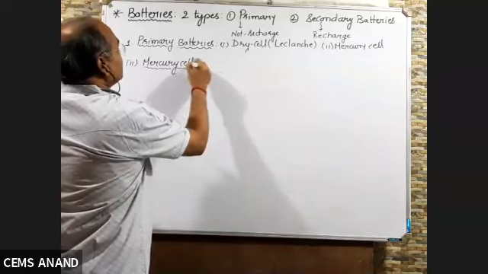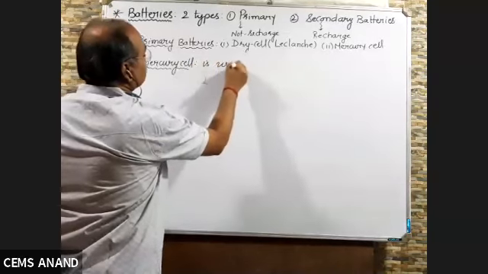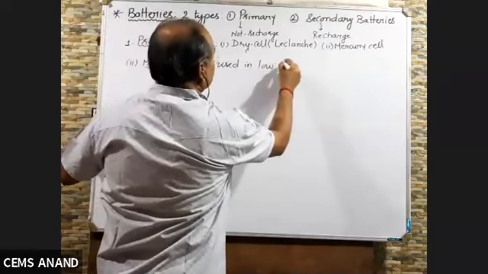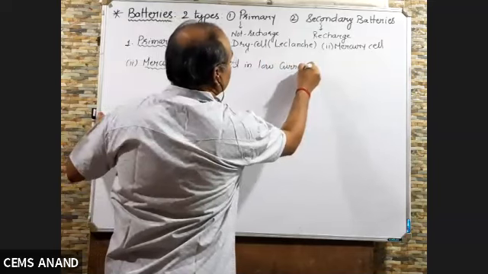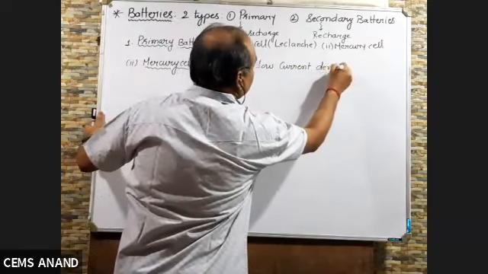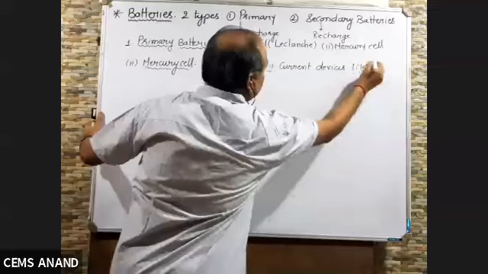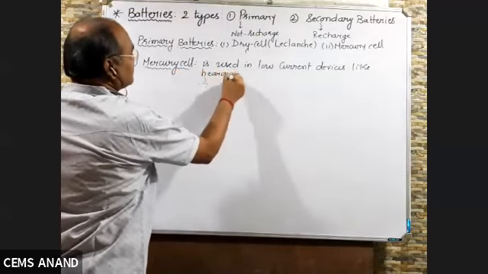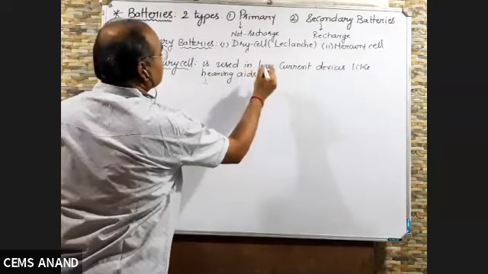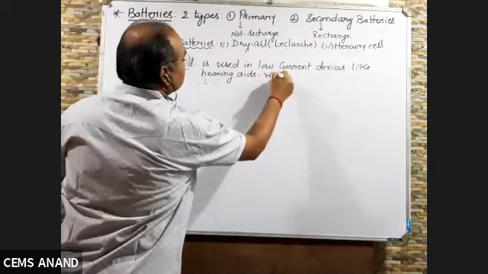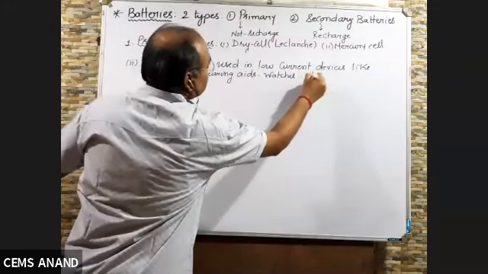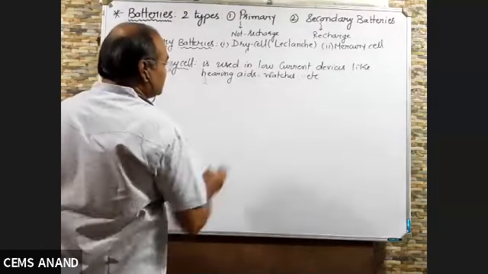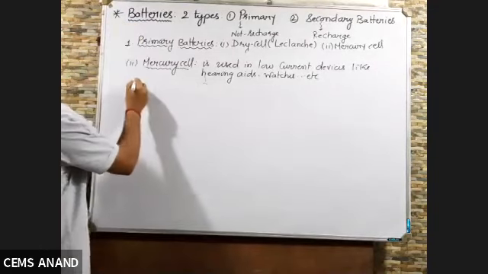Here, mercury cell is used in low current devices, like hearing aids, watches, etc. Wristwatch. You can say it is a button cell, right? Small type of cell. Now,